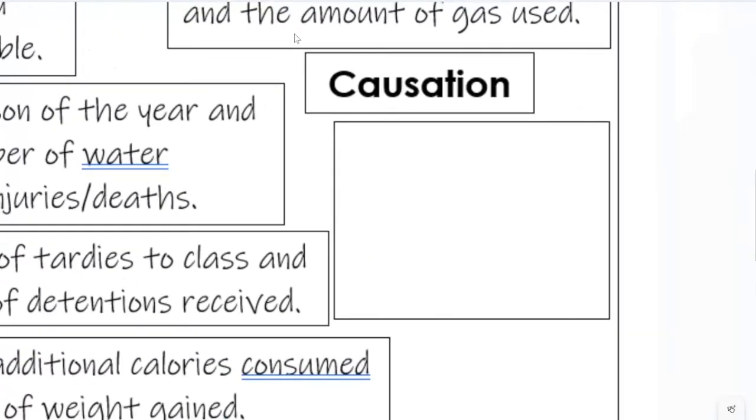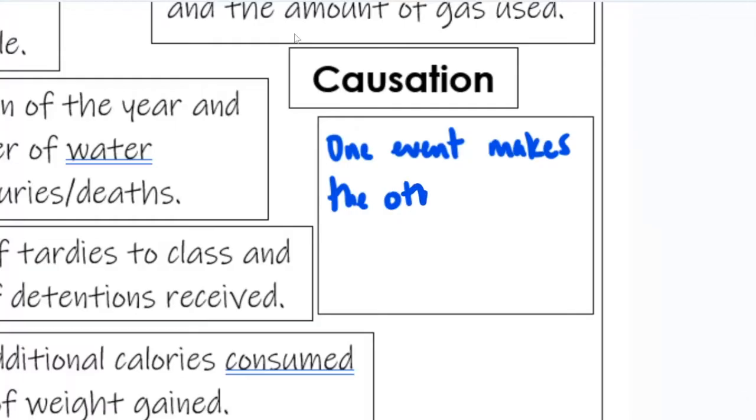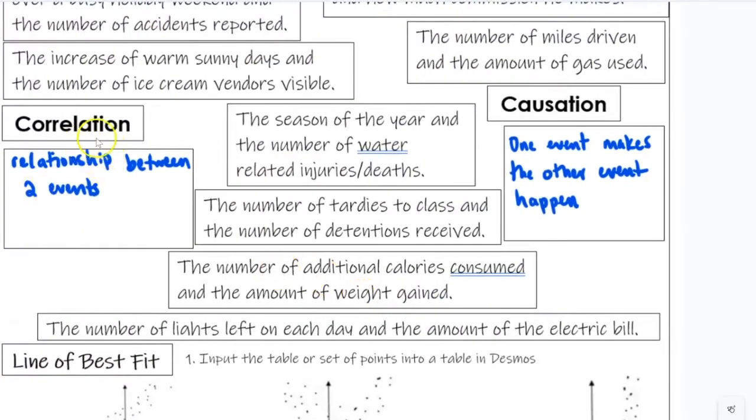Causation, so think about that, causes. One event causes or makes the other event happen. So one thing causes the other. One event makes the other thing happen. So with correlation, there's a relationship that exists between the two things that you're looking at. With causation, one thing is a direct result of the other.